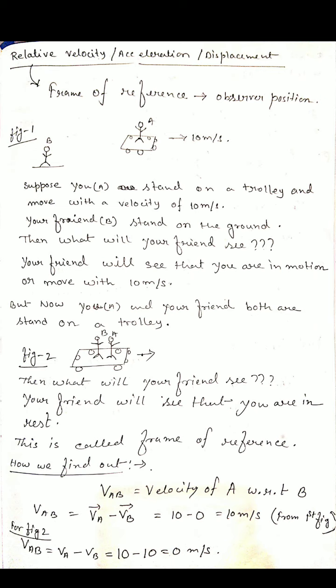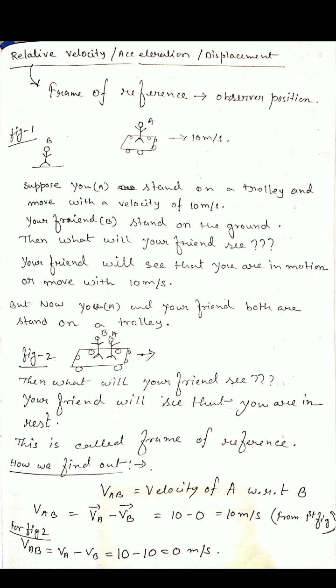He stands on the ground. So what will your friend see? Your friend will see that you are in motion, moving with a velocity of 10 meter per second in some direction.